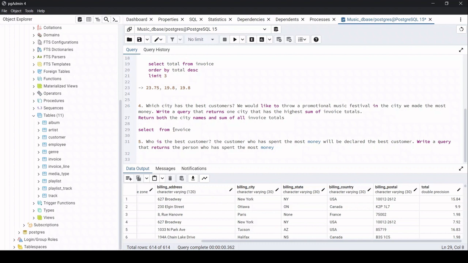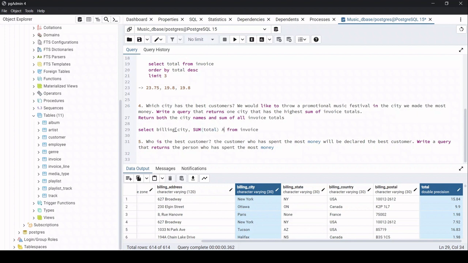Select, we need here the billing_city and the total. We need the sum of totals, so to find it we will be using the sum function. Sum of total, I will assign this as invoice_total, and I need this from the invoice table.